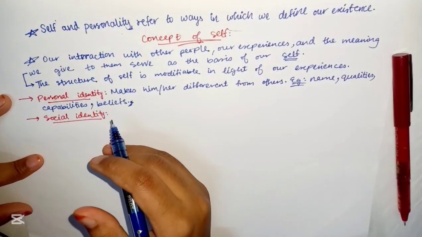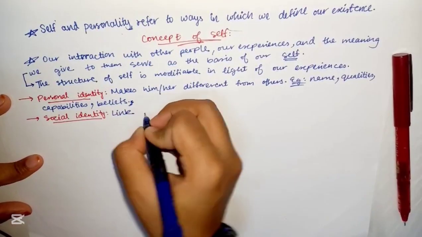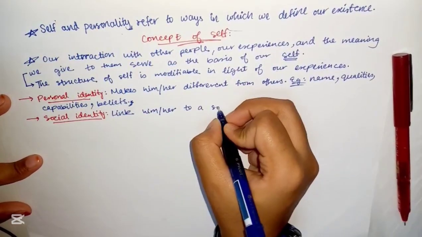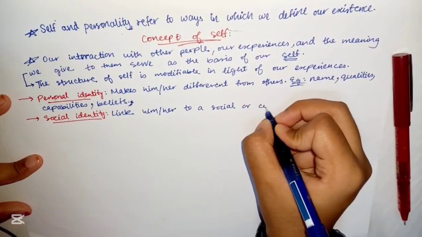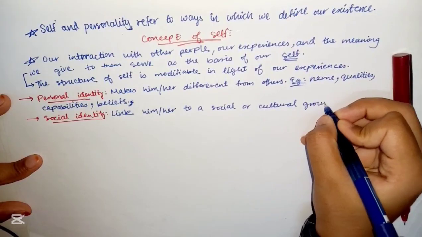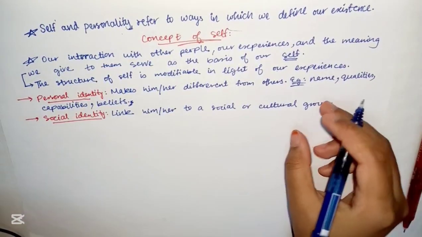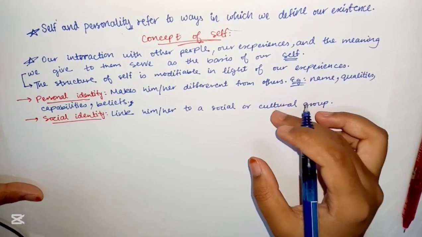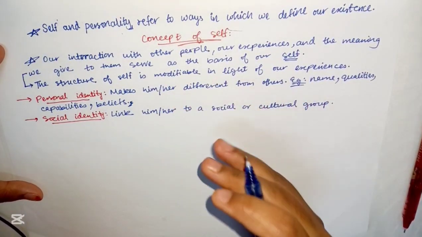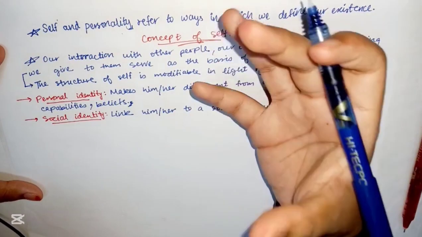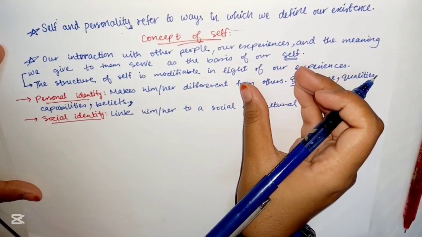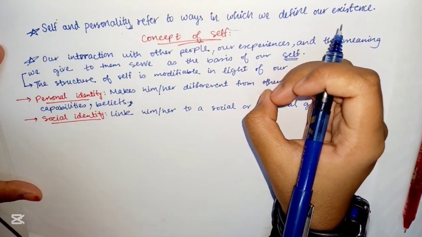So these are the aspects that link him or her to a social or cultural group. It can be any groups, social related. So that links them to others. Like I am a feminist. I am a true leader. I am a good public speaker. So you define yourself as a particular group. So how do you see yourself socially?